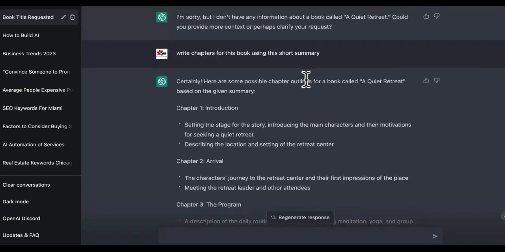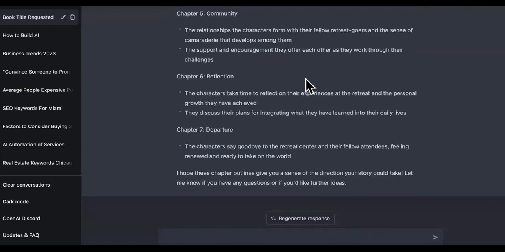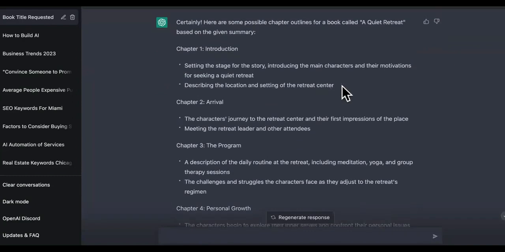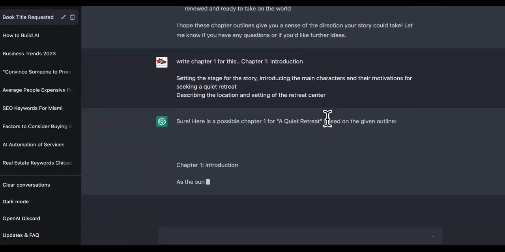So it recommended around, what is this, was that 7 chapters, right? 7 chapters. Okay, watch this. So we're gonna say write chapter 1. All right, so now it's gonna start writing chapter 1 of it. You gotta do a little practice with this, guys, so it won't be all over the place. Well, this is what we're gonna do. We're gonna create these outlines. You understand? So here's a quiet retreat introduction.